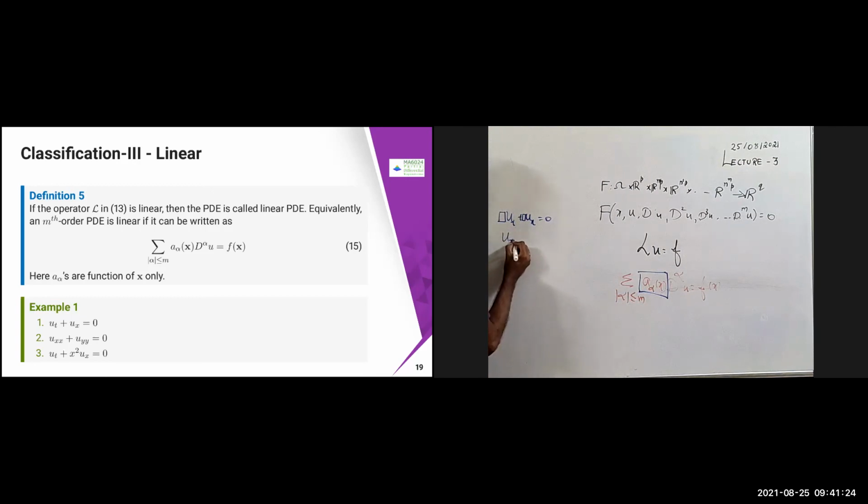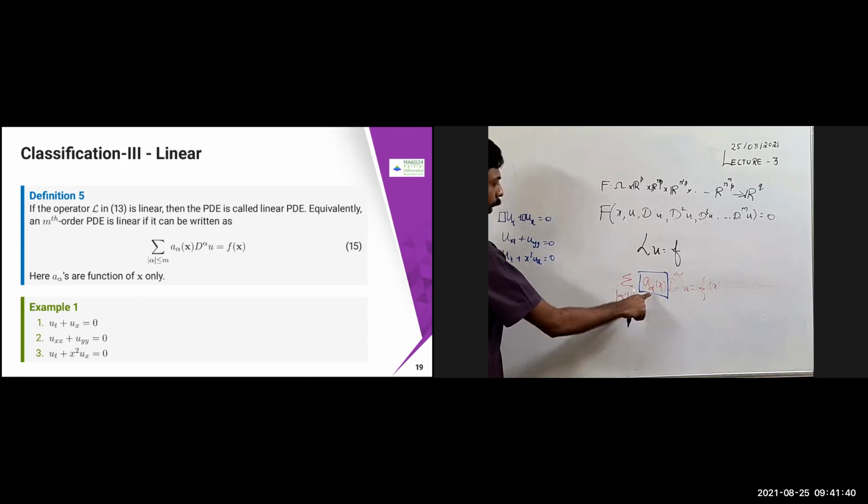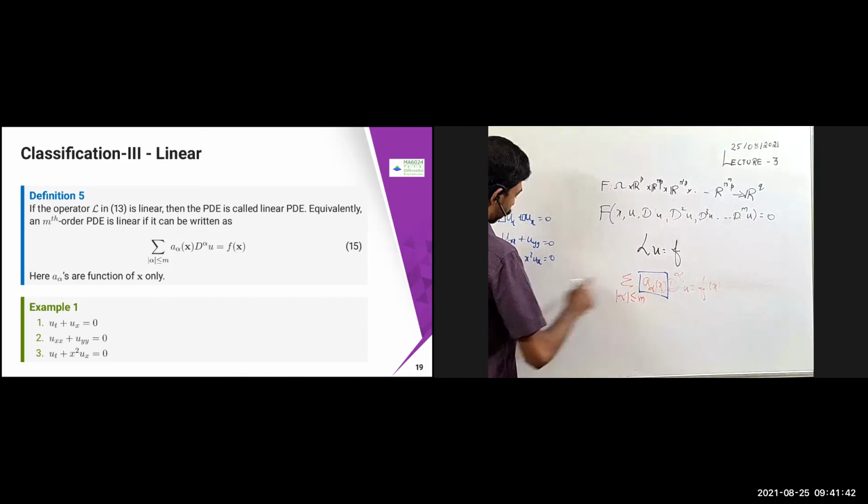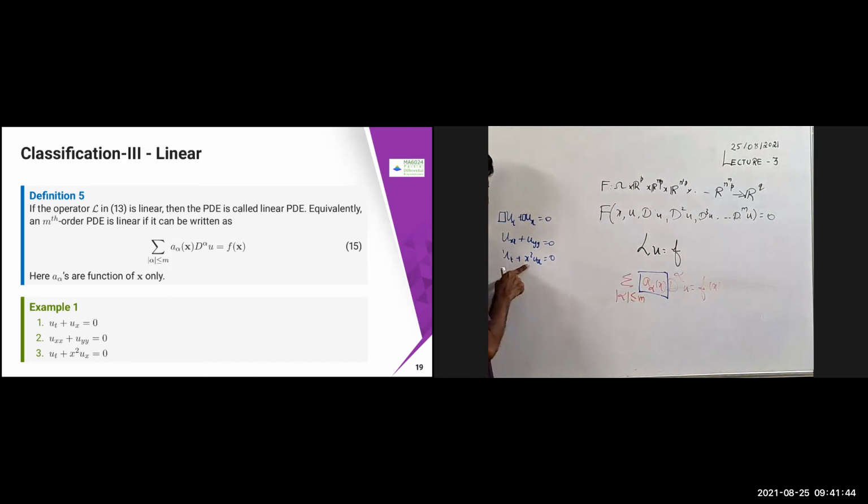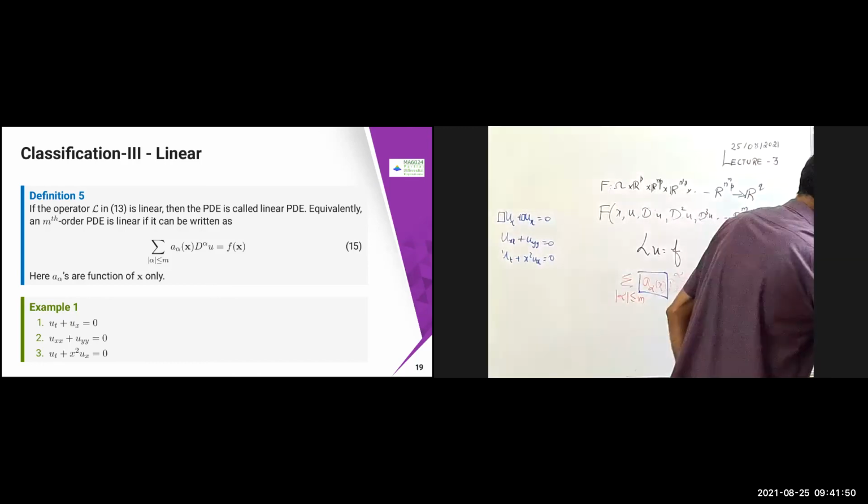Similarly, uxx plus uyy equal to 0 is also linear because here also I don't have anything else. Similarly, I can check ut plus x square ux equal to 0. Again, this is 1, here it is x square, but I can say it is a alpha of x, so that is a function of x only. Therefore, it is linear. It is not non-linear. These are all some examples.